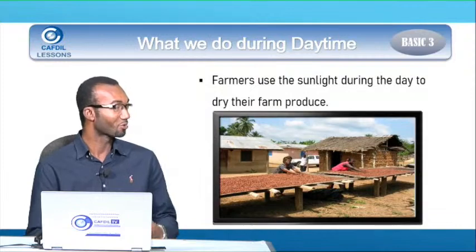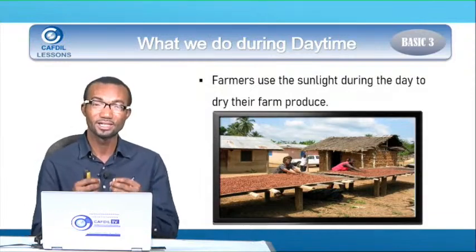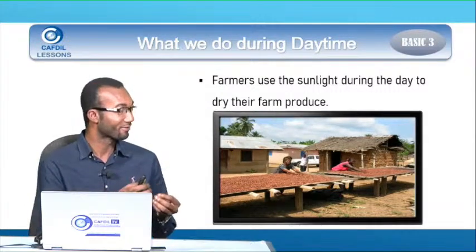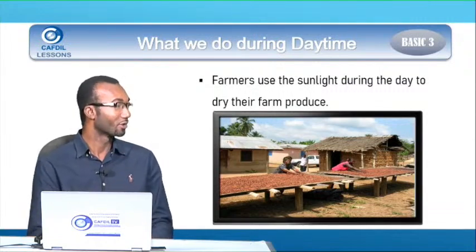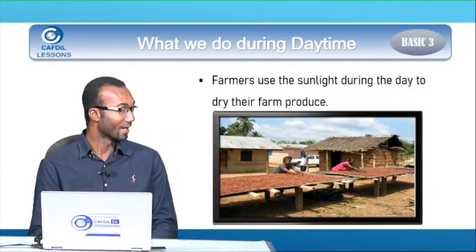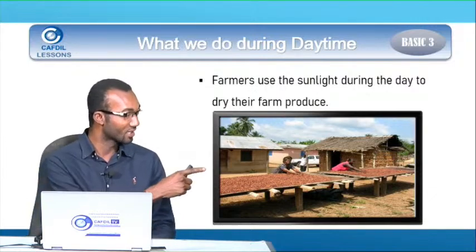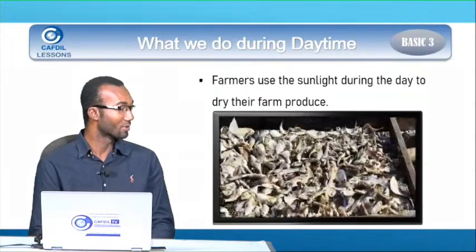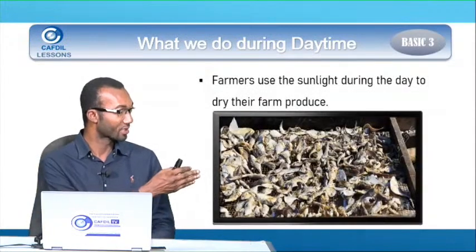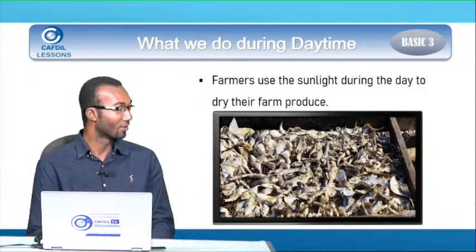Farmers also use the sunlight during the day to dry their farm produce. What you see there, they are drying cocoa. It's not only cocoa that we dry. Some also dry fish, as you see on the screen.